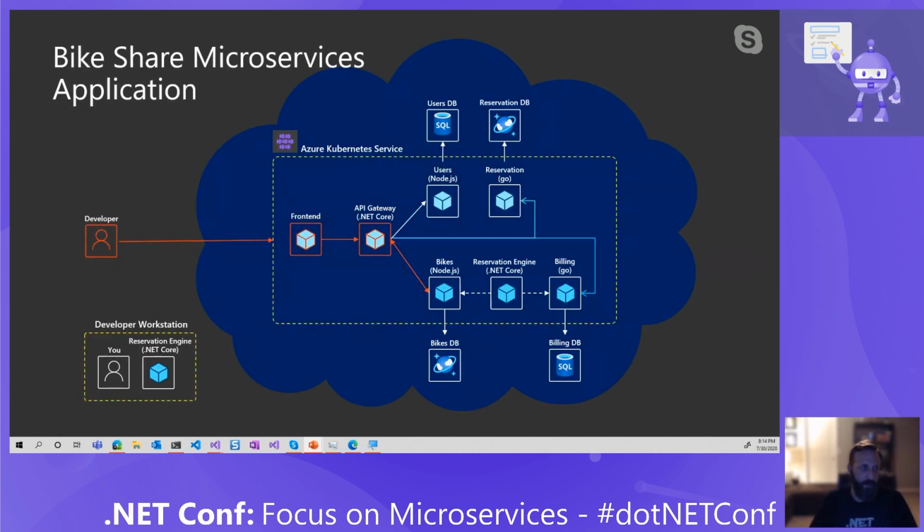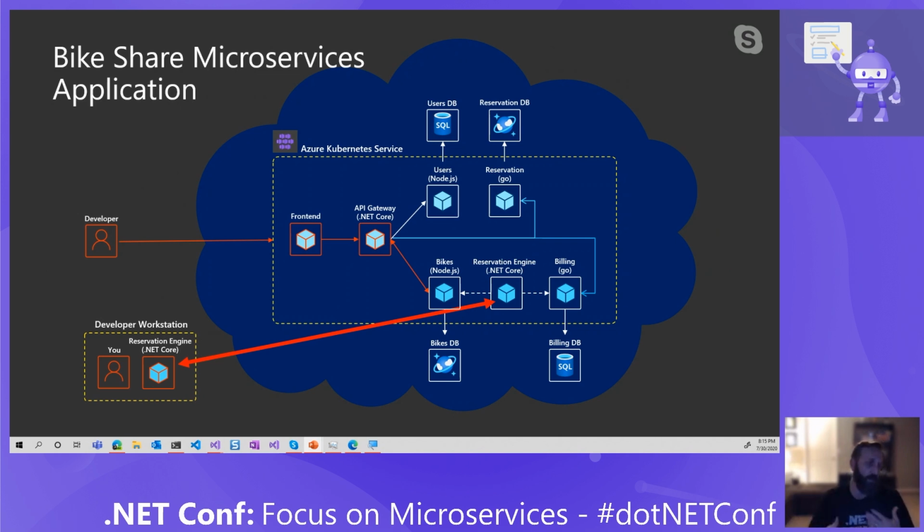So again, looking back at the BikeShare microservices application, the request comes in to the front end application, and I'm only going to be responsible, as I mentioned, for working on something like the reservation engine. The request will come into the front end, go to the API gateway, hit the bikes service, and then when the request comes into the reservation engine, it'll actually get routed to my machine.